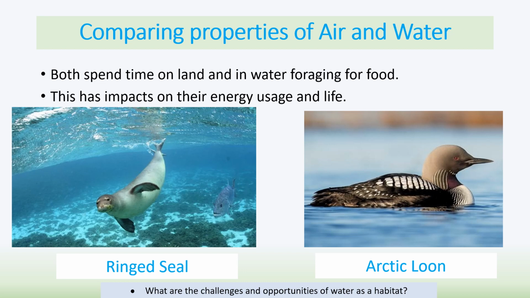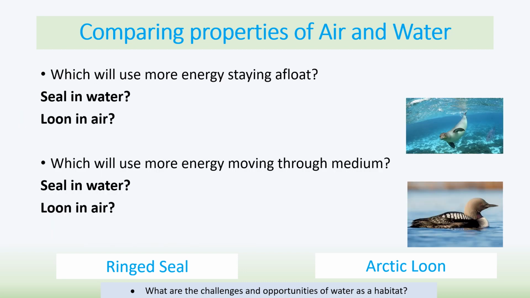So this has an impact on their energy usage and their life. If you think about it, which one will spend more energy staying afloat, the seal in water or the loon in the air? Well, hopefully you can think about it. The seal in water is going to have a lot more buoyancy in the water, so therefore it will be naturally kept afloat, whereas the loon flying in the air will obviously need to use lots more energy to do so, so it will need a higher energy source and lots of respiration.